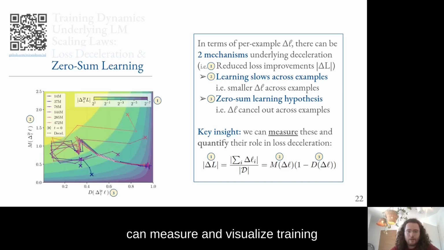We can measure and visualize training trajectories with respect to these 3 values. Here, in the plot on the left, loss improvements are plotted as the z-axis color scale. Average magnitude M is the y-axis, and destructive interference D is the x-axis. With this figure, we can visually quantify how changes in one variable affect another.